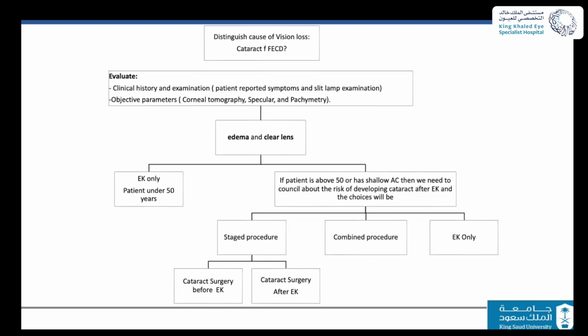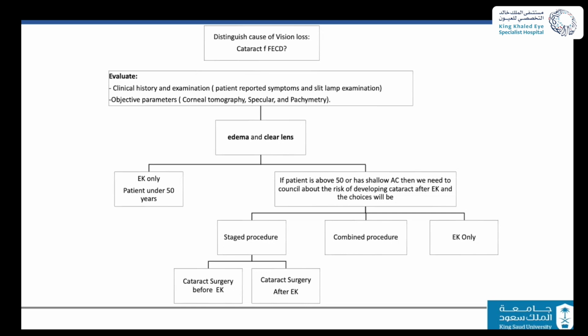Now, if the patient is older, which means he is at higher risk of developing cataract, either because of the history of the surgeon, or because of the natural progression of cataract in aged people, or if the patient has a shallow anterior chamber, again, the definition of a shallow anterior chamber is not well defined, then you really need to counsel your patient that we have 3 options. Either we do only endothelial keratoplasty and handle the cataract later if the patient develops it, or we do a combined procedure, or we do it as a staged procedure.